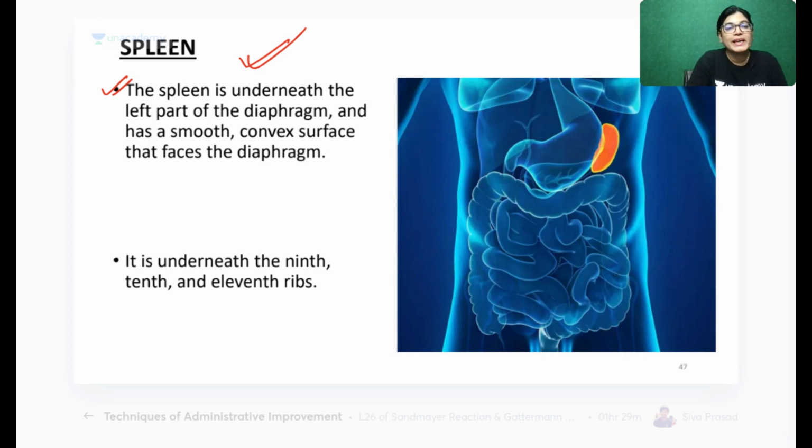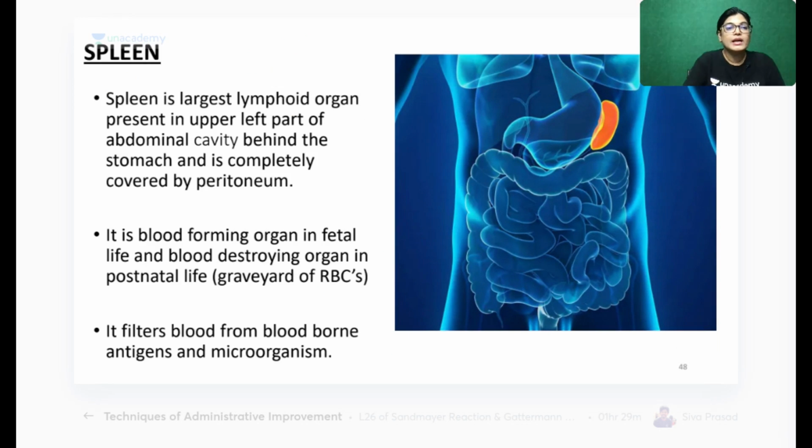So spleen is lying underneath the diaphragm. The abdomen session has not been started; in abdomen, we will study the gross anatomy. Today in this session, I will pay attention to the histology of the spleen. What is the location? It is located along the 9th, 10th and 11th rib, just below the diaphragm. Spleen is the largest lymphoid organ. This structure which is highlighted is the spleen, the largest lymphoid organ.